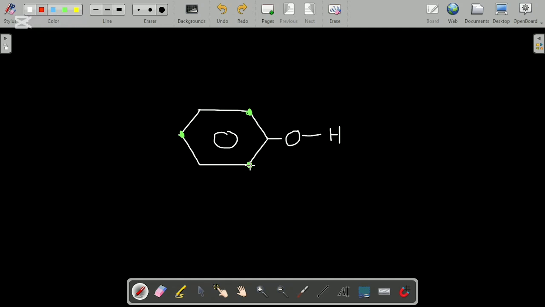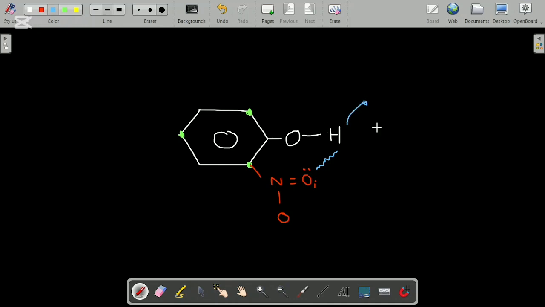Let's consider the ortho and para positions. Let's consider the ortho position. It's like this. Between this hydrogen and oxygen atom, there is a special type of secondary bond called an intramolecular hydrogen bond. Because of this intramolecular hydrogen bond, the hydrogen is slightly more difficult to release as an H plus ion.